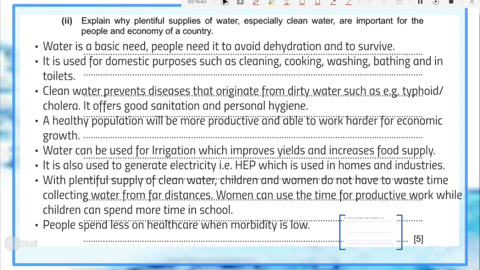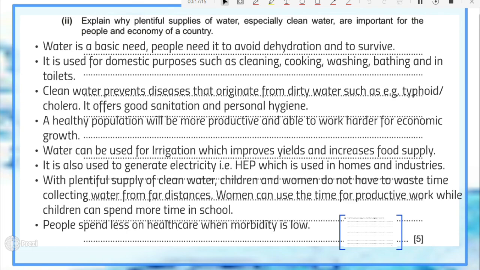Lastly, people spend less on healthcare when the morbidity is very low. As we said, when people drink clean water, they will not be sickly, and therefore there's going to be less money spent in hospitals for treatment. So that is how you answer this question. Go slow, read the question, interpret every word, and be able to give answers that are relevant.